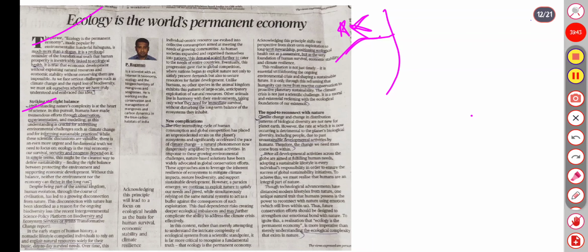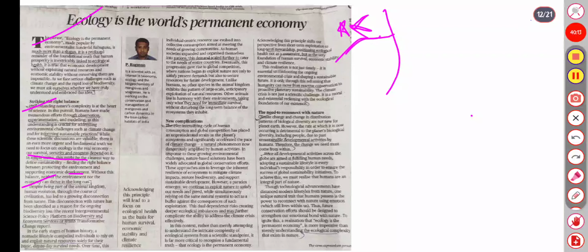So the fundamental truth we need to focus on is that ecology is the real economy. Our survival, our security, our progress depend on it. In simple terms, it's the clearest way to find the right balance and define sustainability: protecting the environment and supporting economic development. Despite being part of the animal kingdom, human evolution through the course of civilization, reason for ongoing biodiversity, the science-policy platform, the IPBES transformative change report.